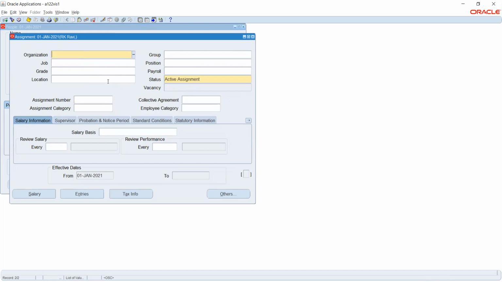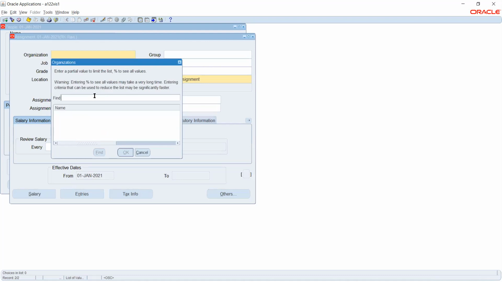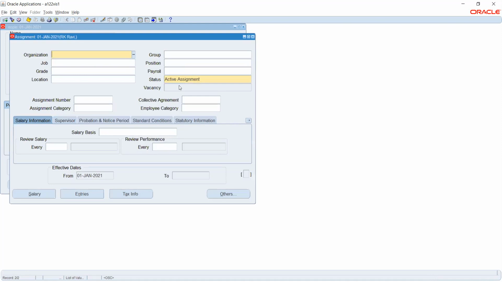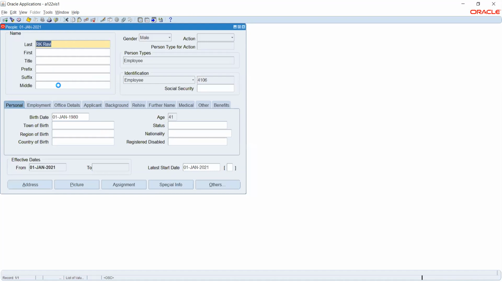So now, let's say if I create a new record here, but I need a separate organization. We created only one. Okay, we will see this probably at a later point. We will create one more organization, and we will see this part. So we will see more details probably tomorrow.